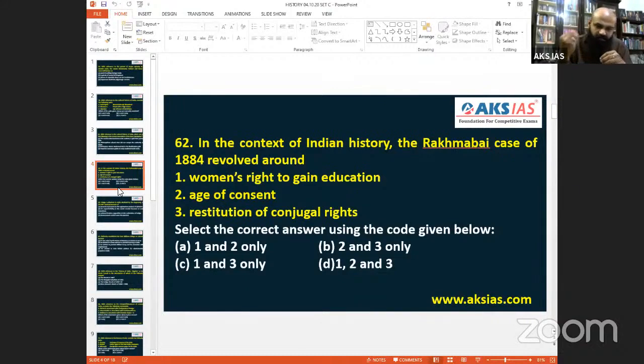We can say that the child bride concept is there. So age of consent comes in there. Then restitution of conjugal rights. Restitution of conjugal rights means, see, when you go for a divorce, husband and wife, if they want to stay together, they can.